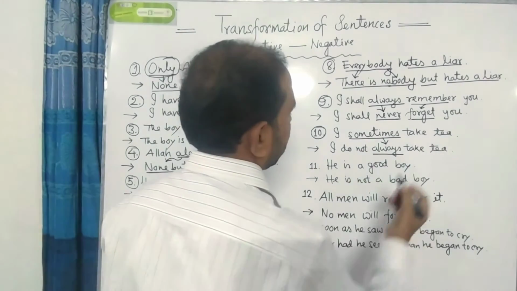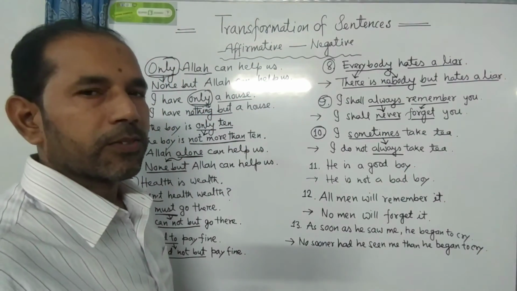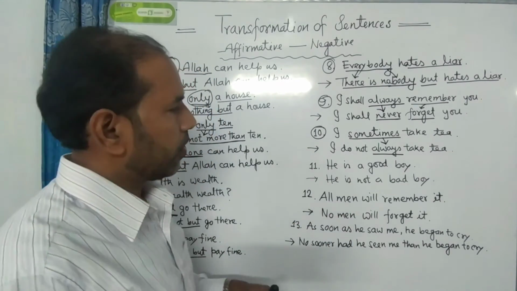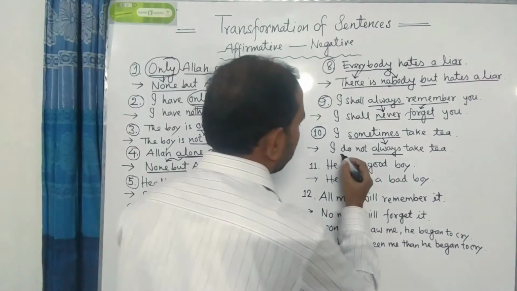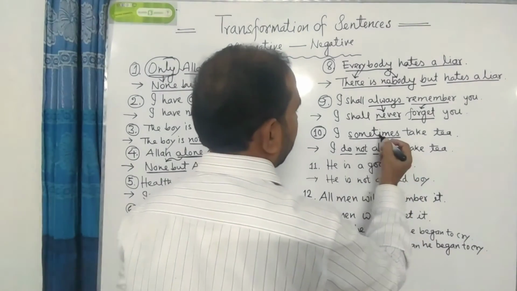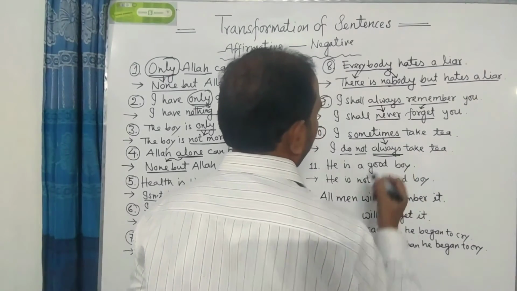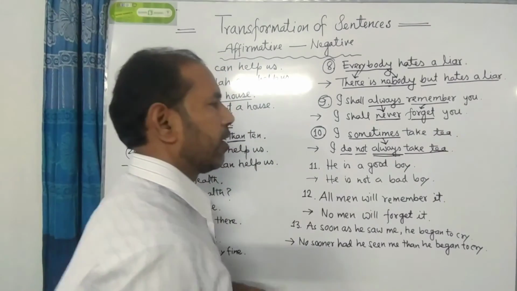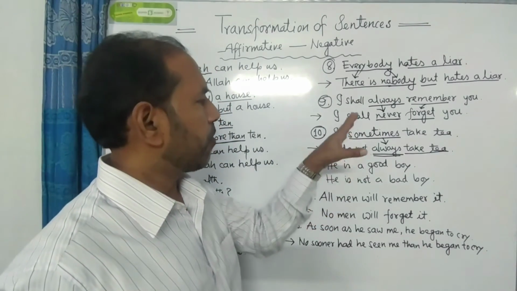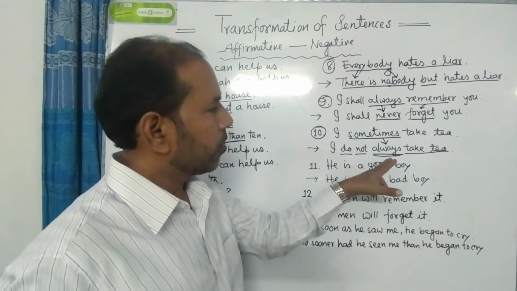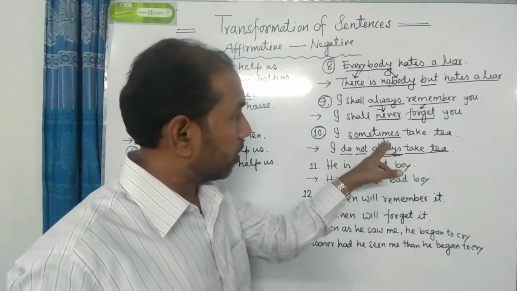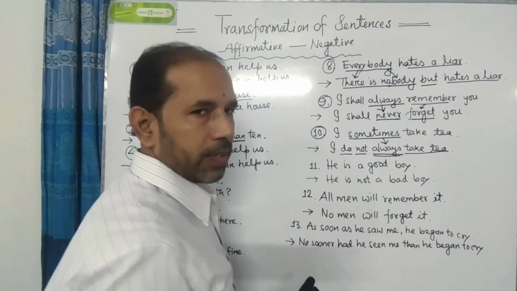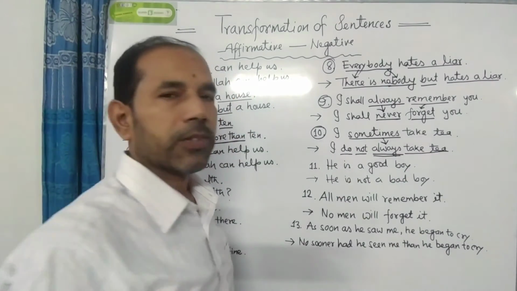I sometimes take tea. So this is present indefinite tense. Naturally the auxiliary verb of present indefinite tense is do or does. So according to the subject I have used do, then not, and I have used always instead of the word sometimes, and then the rest of the parts of the sentence. So please follow the rule. If we find sometimes after the subject, we have to use always instead of sometimes, and we have to use the auxiliary verb after the subject, and then not and the rest of the parts of the sentence.